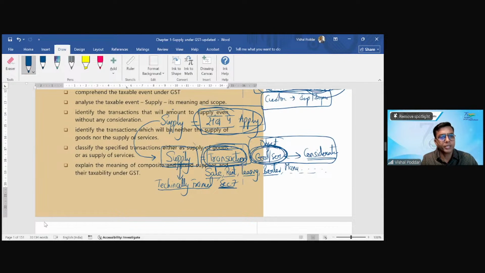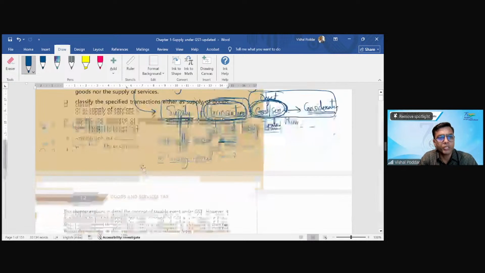Now, how has the law designed this definition? Section 7 has to be read with the 3 schedules, and let me tell you, GST law has only these 3 schedules: Schedule 1, Schedule 2, Schedule 3. These are the only schedules in the GST law, and all 3 schedules are related to the definition, to the concept of supply. Now, how do you understand this definition or concept of supply?